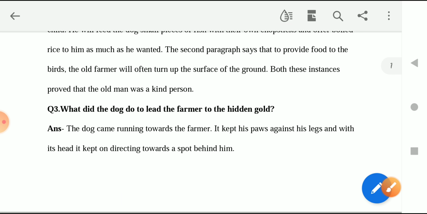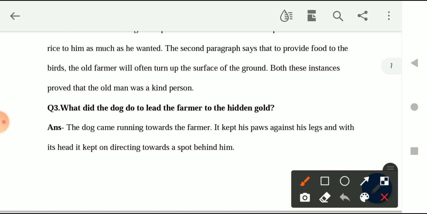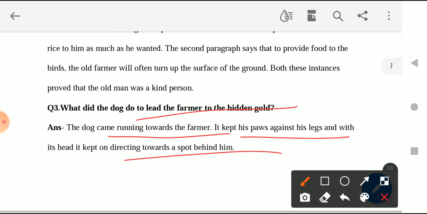Okay, children, now let's move on to the third question, which is, what did the dog do to lead the farmer to the hidden gold? So we know what happens in the story later, when the farmer reaches the place where he used to do farming. The dog came running towards the farmer. It kept its paws against his legs, and with its head kept in one direction towards the spot behind him. He was basically trying to lead the farmer to a place, because that dog knew that that place has gold, or whatever he had a feeling about it.